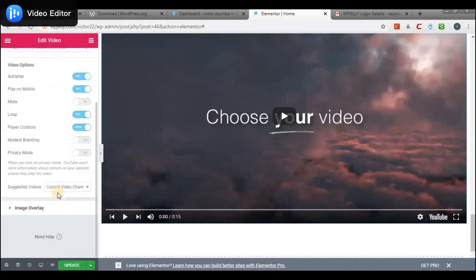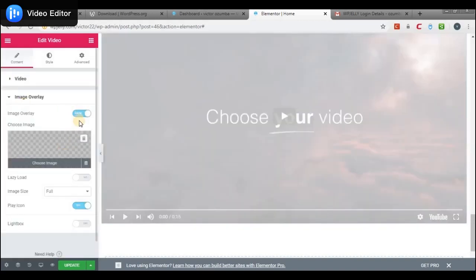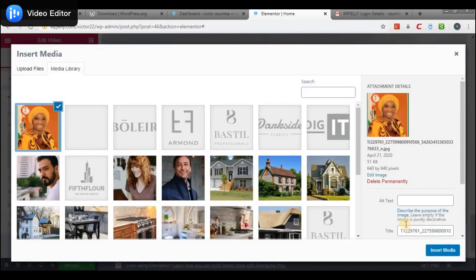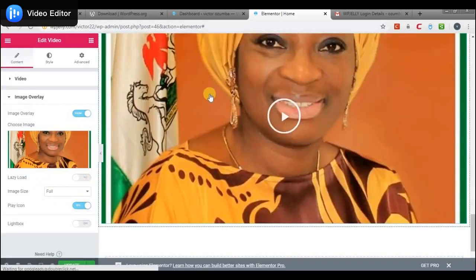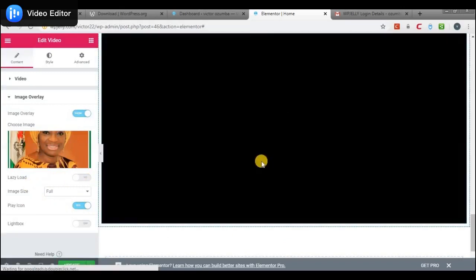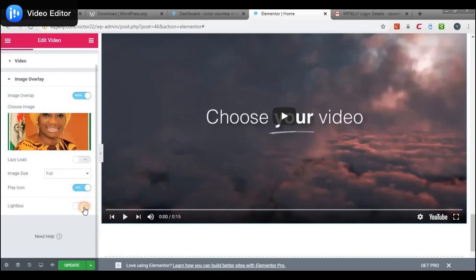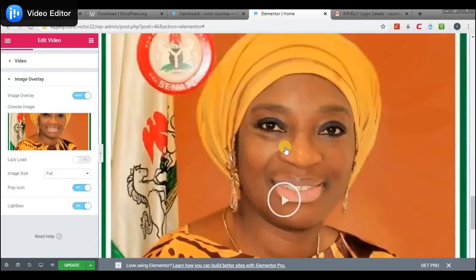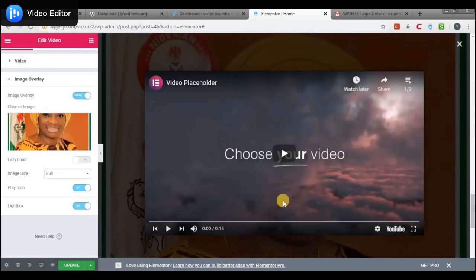It also has an image overlay, so you could select an image, so that whenever it starts playing, you get rid of the image. Then you could set it to lightbox, so that whenever the person comes there and clicks on it, a box pops up rather than just playing the video on the page.